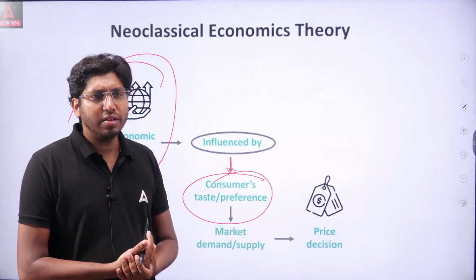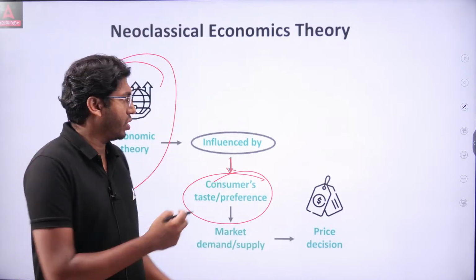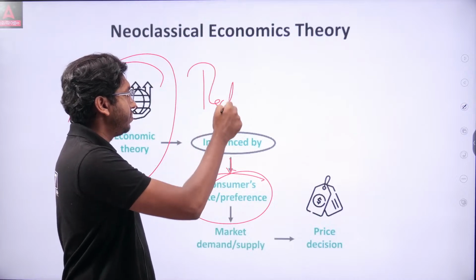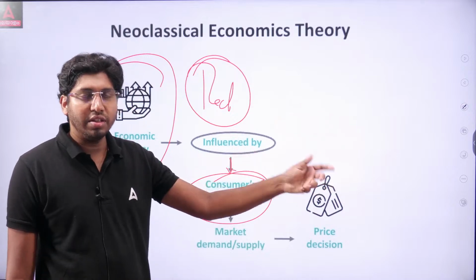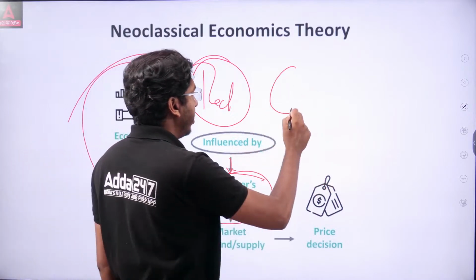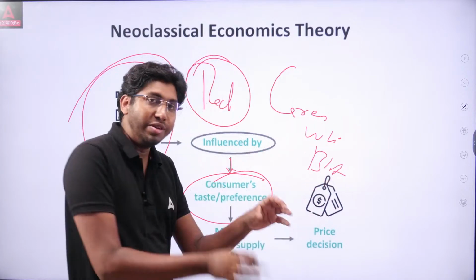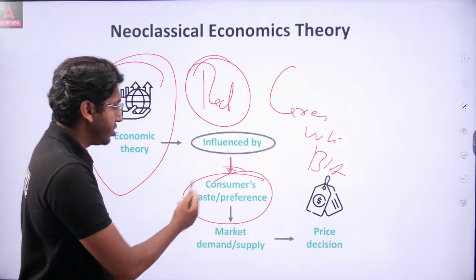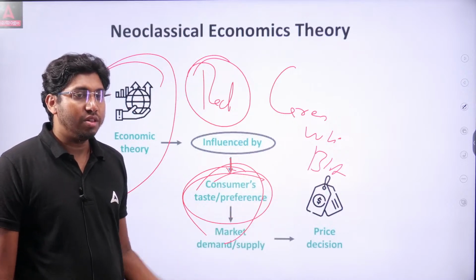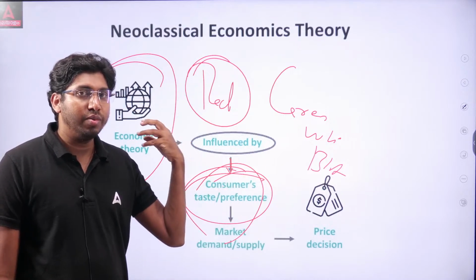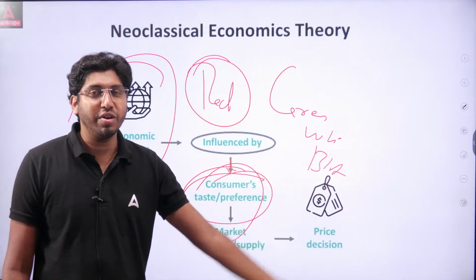Do you think that every consumer will buy the single color? For example, only red color is available. No. They need variety. That's why the green color dress is available, white color available, black color available, or mixed color available. Why? Because of consumers' taste and preference. Because they have money, they have income. If they have income, they have the purchasing power. Then the consumers' taste and preference may vary.